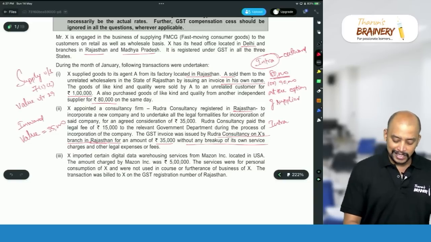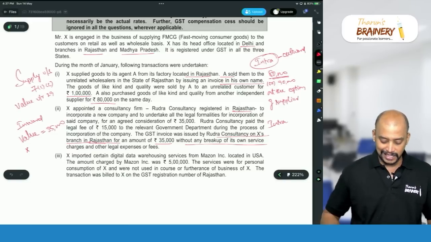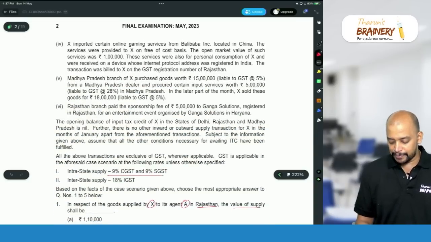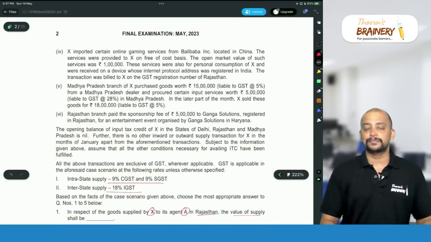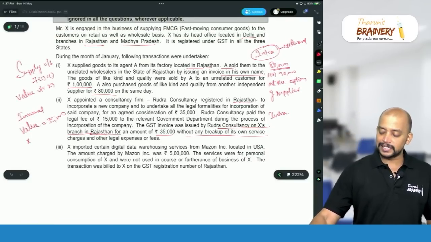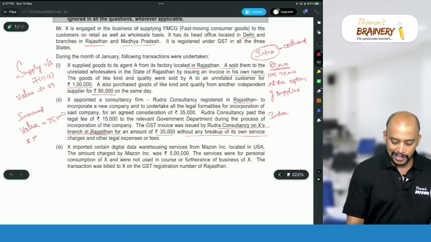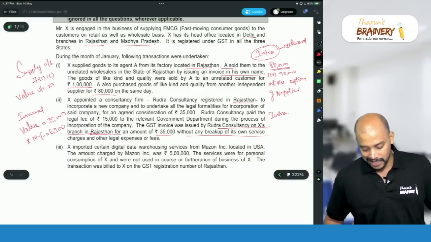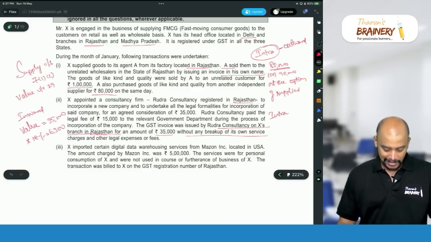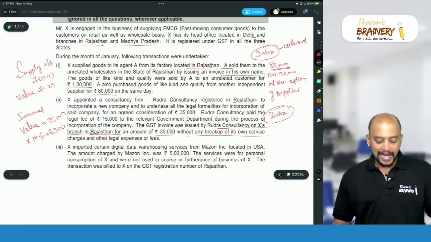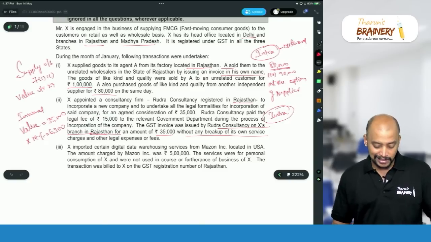Yes. So on this 35,000, how much will be taken as the GST rate? If you see here, so the rates of GST, intrastate supply 9% CGST, 9% SGST and 18% IGST. So what will be the GST? 35,000 into 18%, that will be 6,300. So 6,300 again break up. So 3,150 and 3,150 will be taken as the CGST and SGST in this case. So that is with respect to this intrastate inward supply, and that 6,300 can be taken as credit.